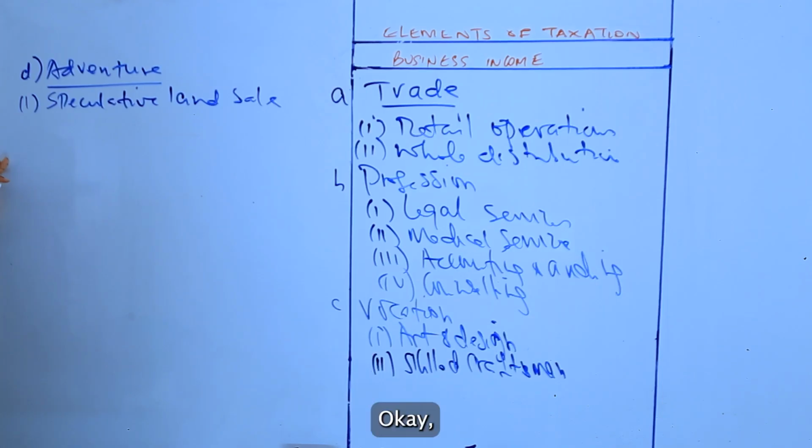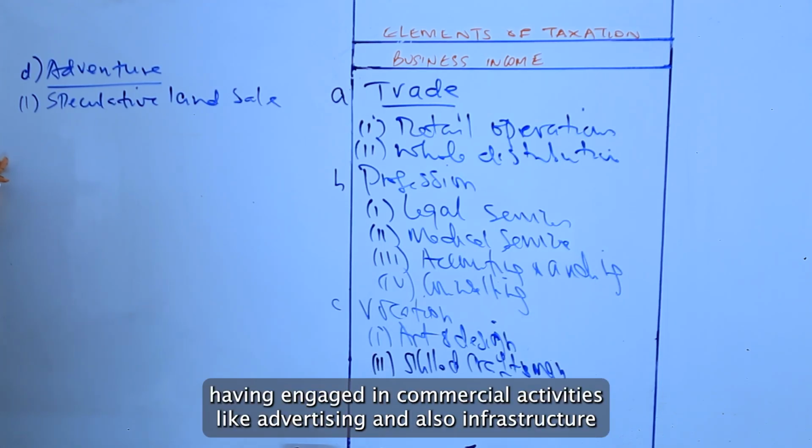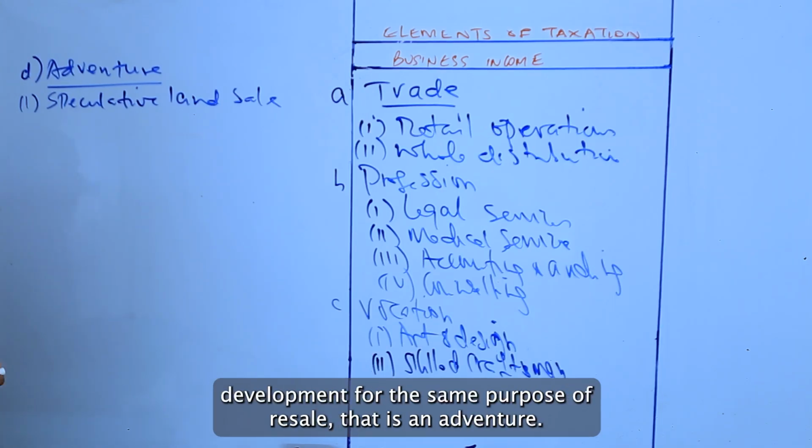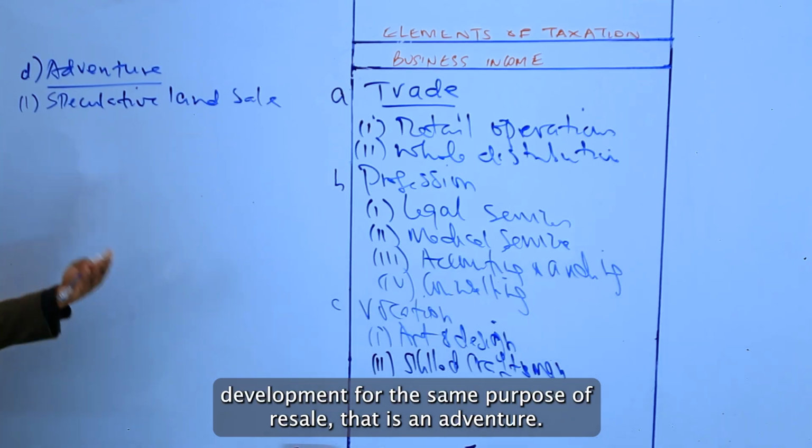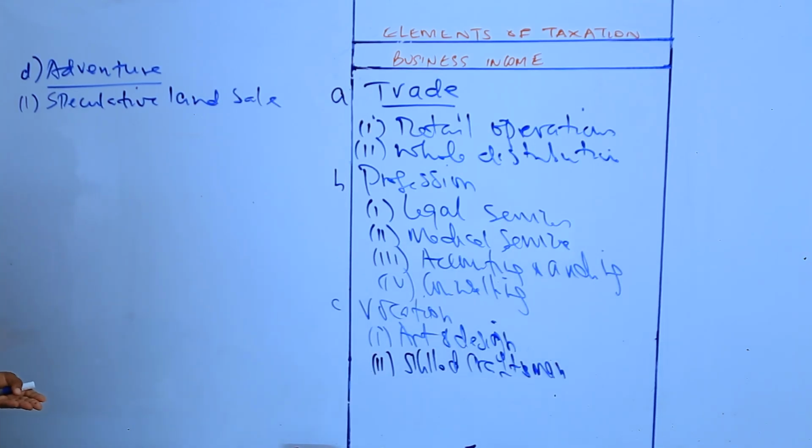Having engaged in commercial activities like advertising and also infrastructure development for the sole purpose of resale. That is an adventure.